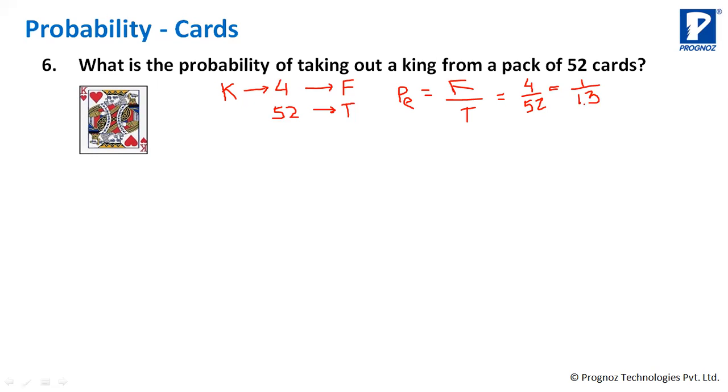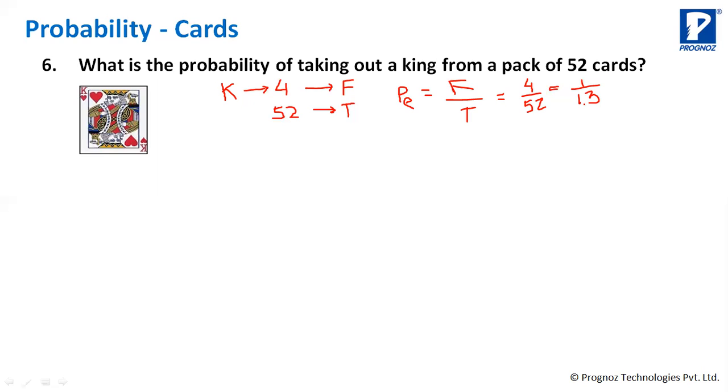So the probability is 1 by 13 that you will get a king when you pick a card from a pack of 52 cards. Similarly, for a queen it will also be 1 by 13 because there are 4 queens. Similarly, for a jack it will be the same.